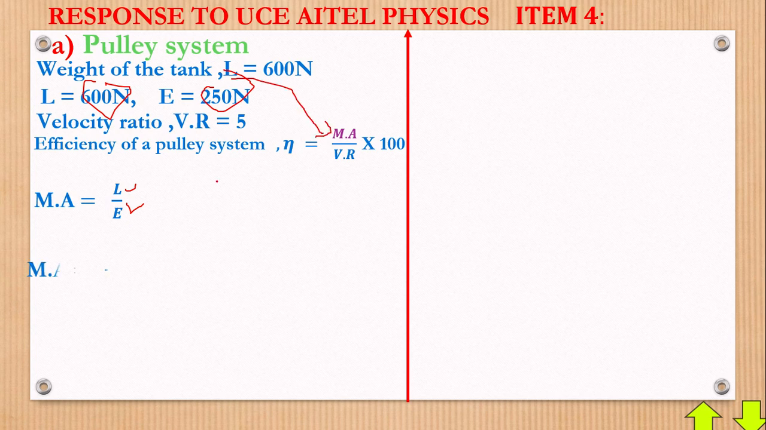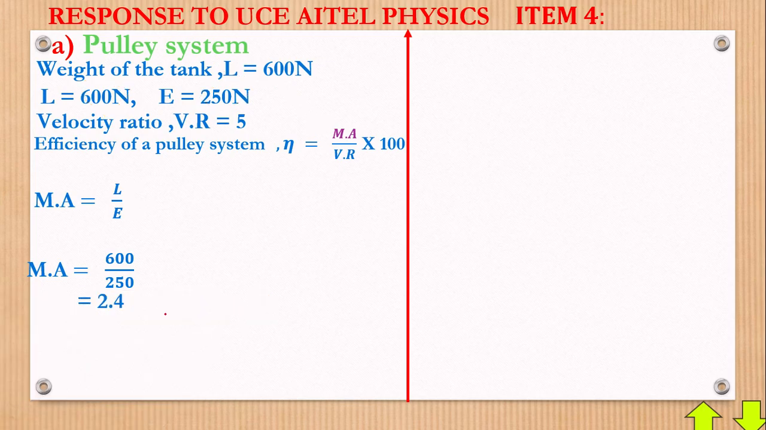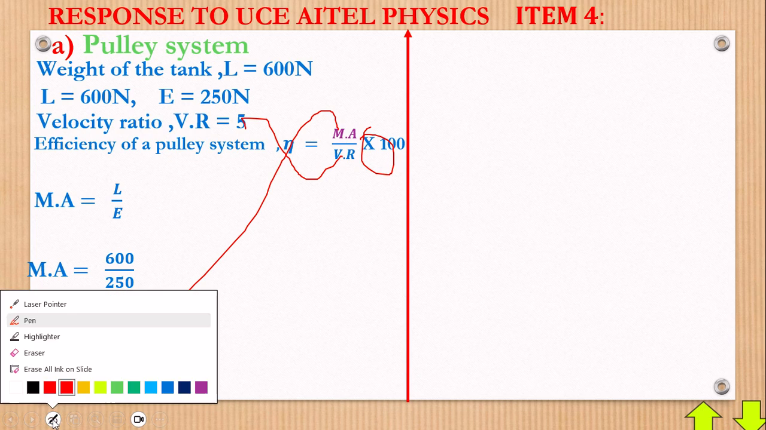So by substitution, we have 600 divided by 250, and when you divide, you get mechanical advantage as 2.4. Here we don't put units. We don't put units on mechanical advantage because it is a ratio. Okay, good. Now, since you have the mechanical advantage as that, and the velocity ratio as this, then you can multiply and have the efficiency. Sorry, I was instead calling it frequency, but I don't know why. But okay, it is the efficiency.